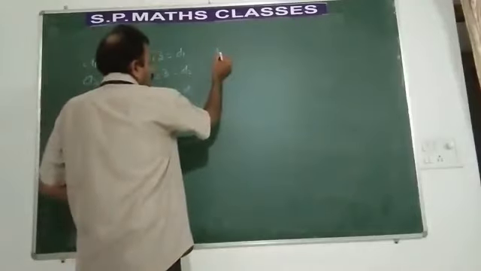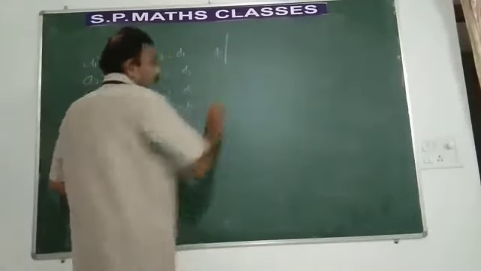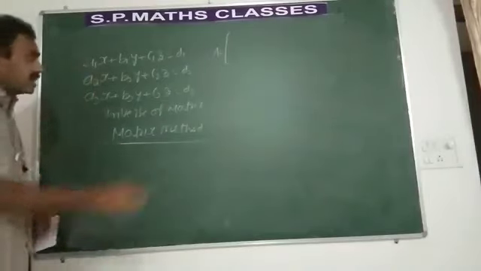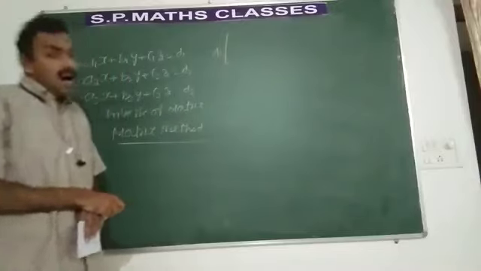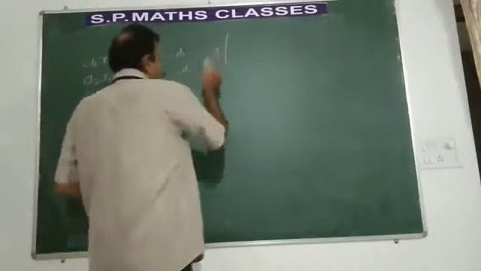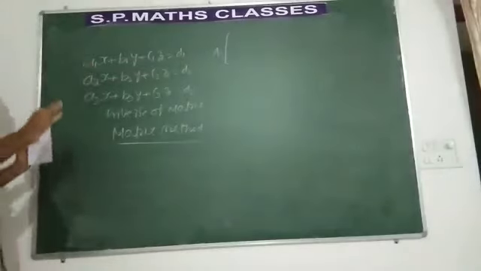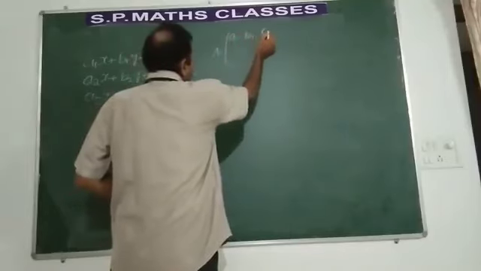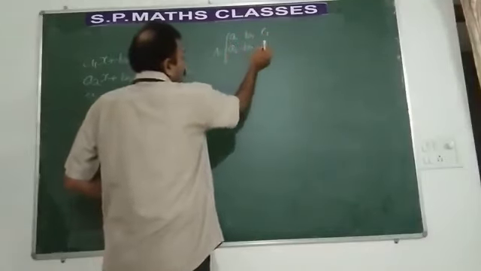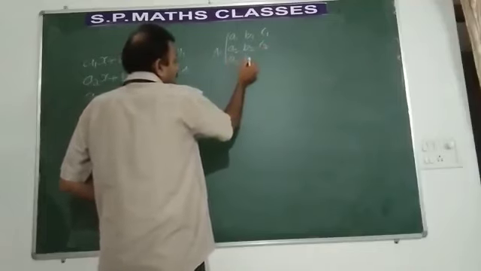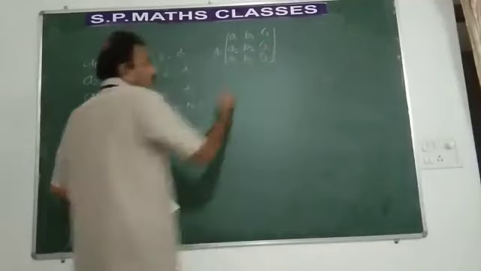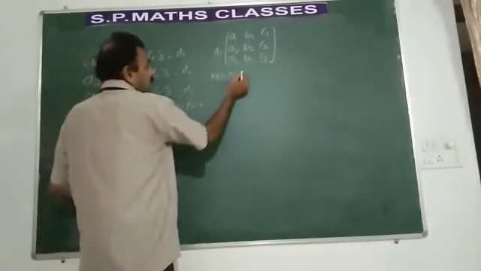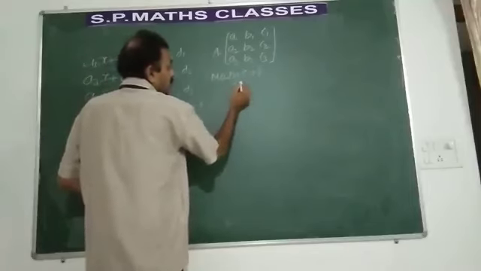Let us solve how to consider this. Let us consider the matrix here. First, ensure whether these x, y, z are in order and constants are written on the RHS. That we have to ensure. First, form the matrix A by using the coefficients. Which are the coefficients here? a1, b1, c1, a2, b2, c2, a3, b3, c3. This is called the matrix of coefficients.